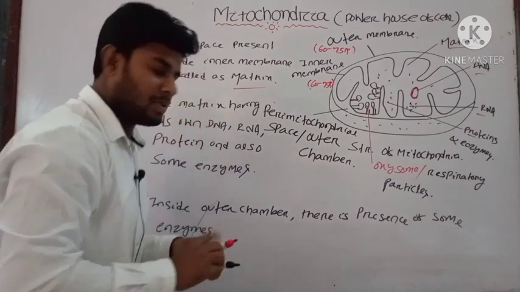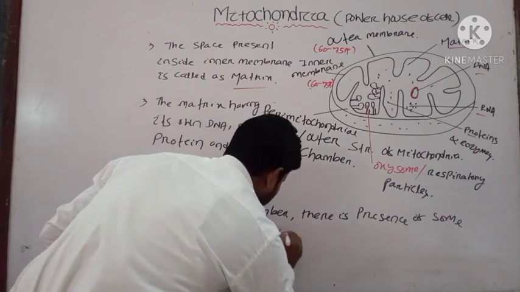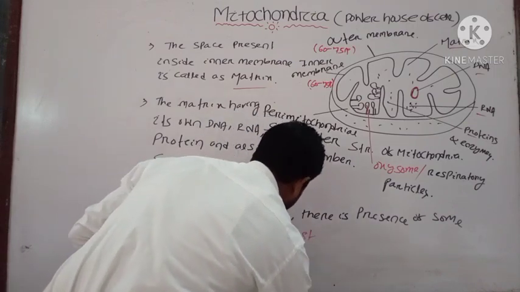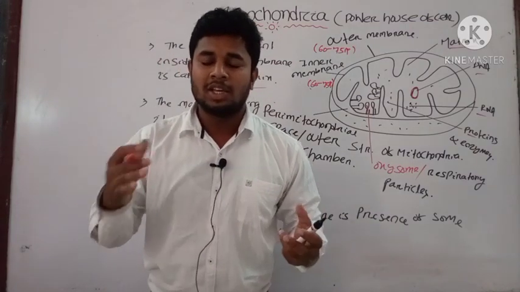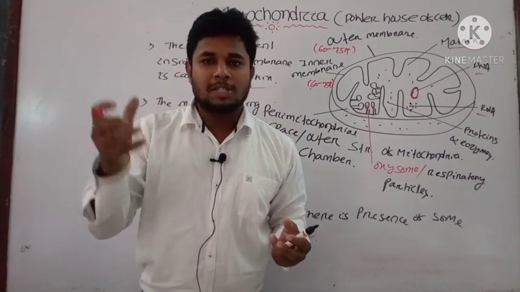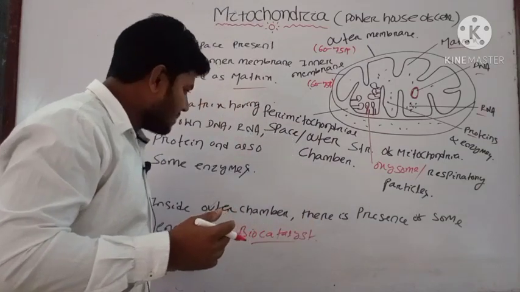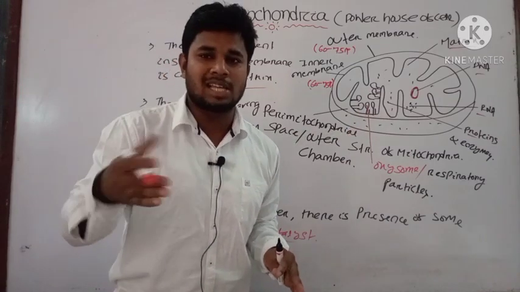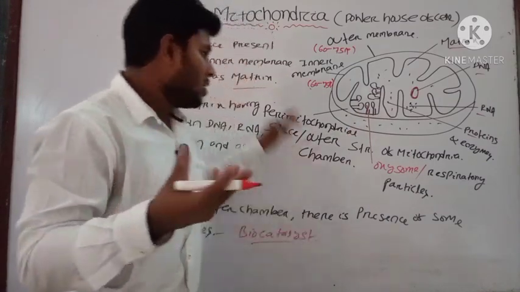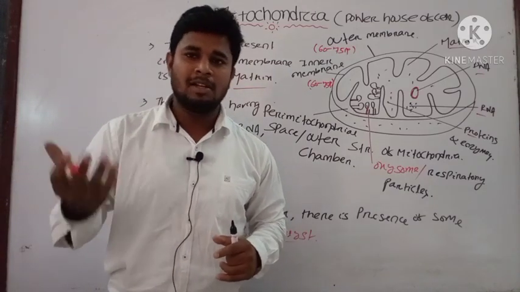As you know, bio means living, and catalyst speeds up a reaction. The main function of the enzymes present in the outer chamber is to speed up the reaction inside your outer chamber. Okay. Note down these points, then we will discuss the oxysome and its main function.